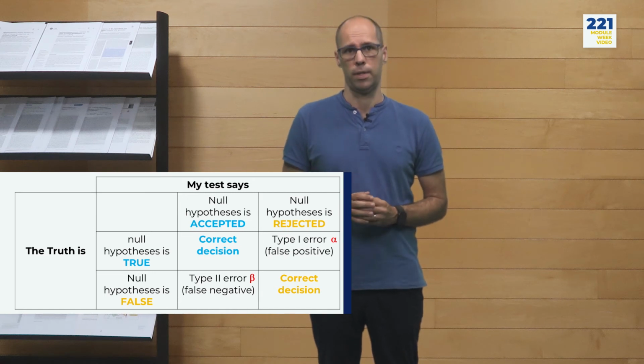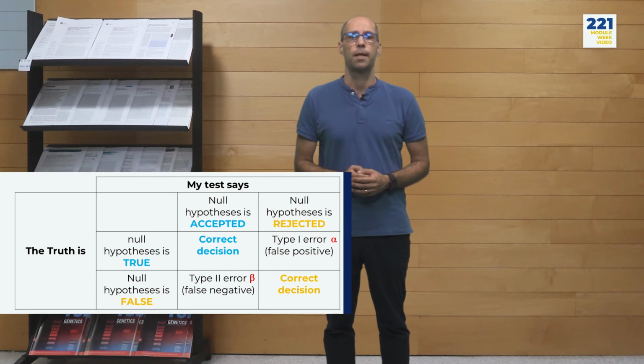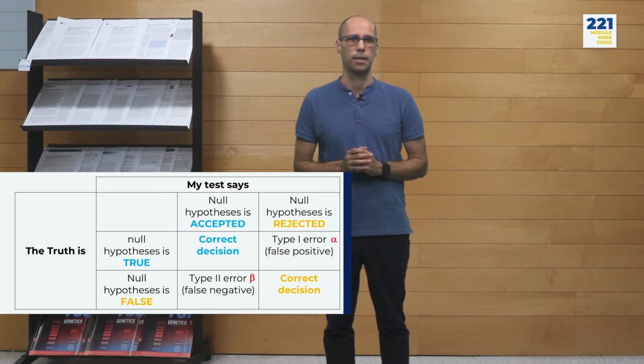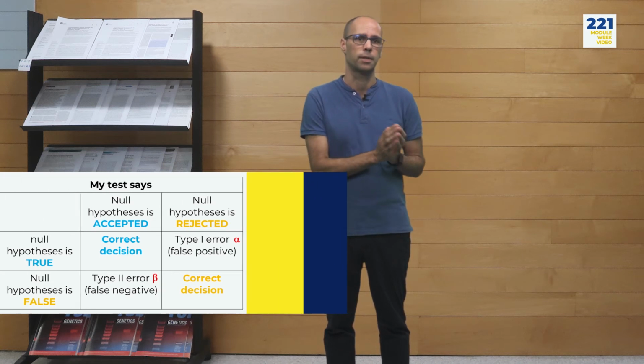This is a very tricky question. As a rule, the more observations, that is, the bigger is our sample size, the more likely is that we are going to correctly accept or reject the null hypothesis.